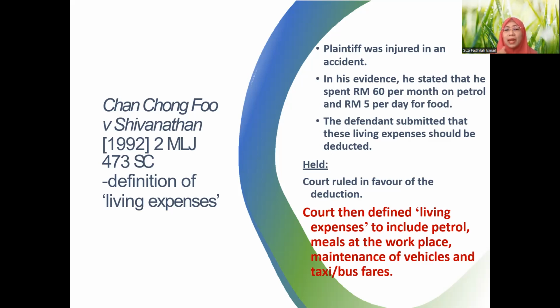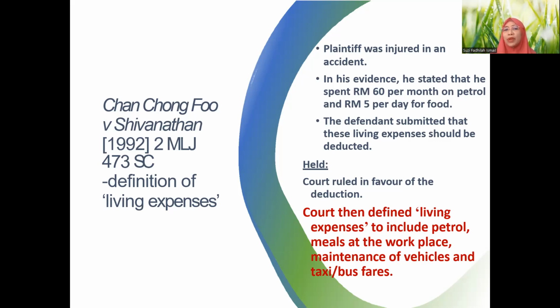And then maintenance of a vehicle to go to work, or even if you don't have your own vehicle, you pay for taxi or bus fare. So only these things are considered living expenses for the purpose of calculating net annual income. What if you spend on your gym, your sports, your hobby, or groceries, or clothing?